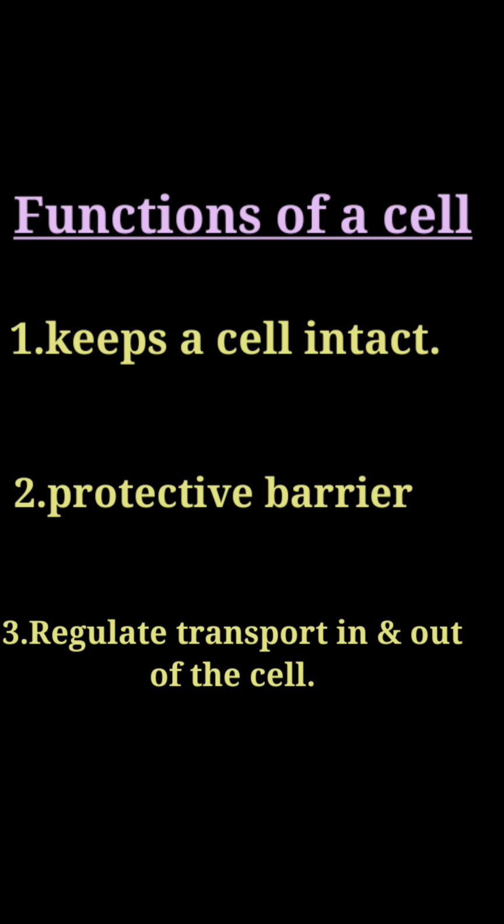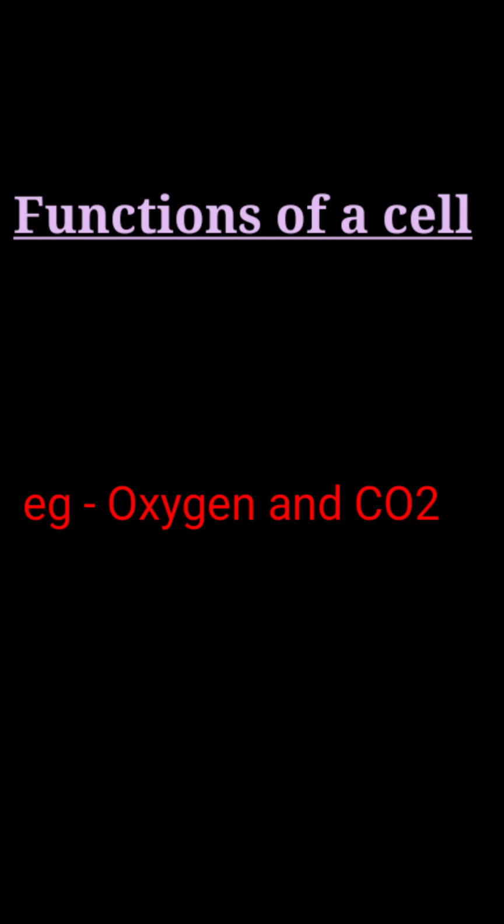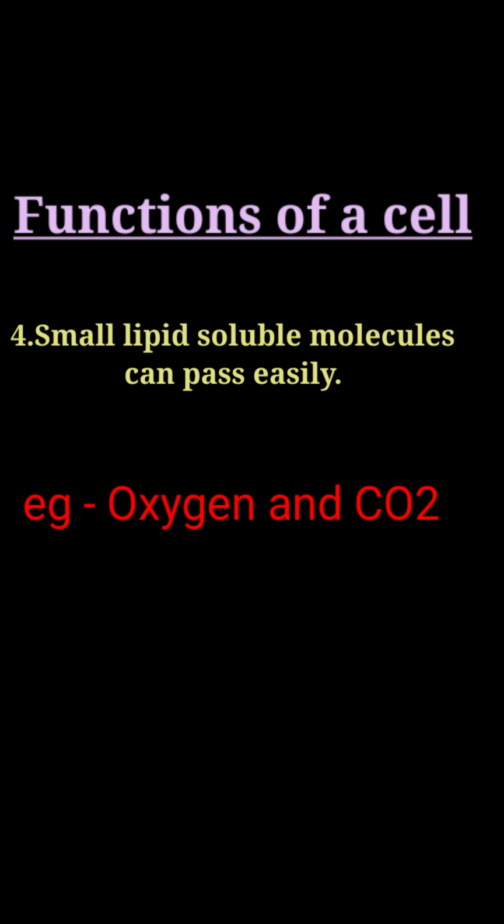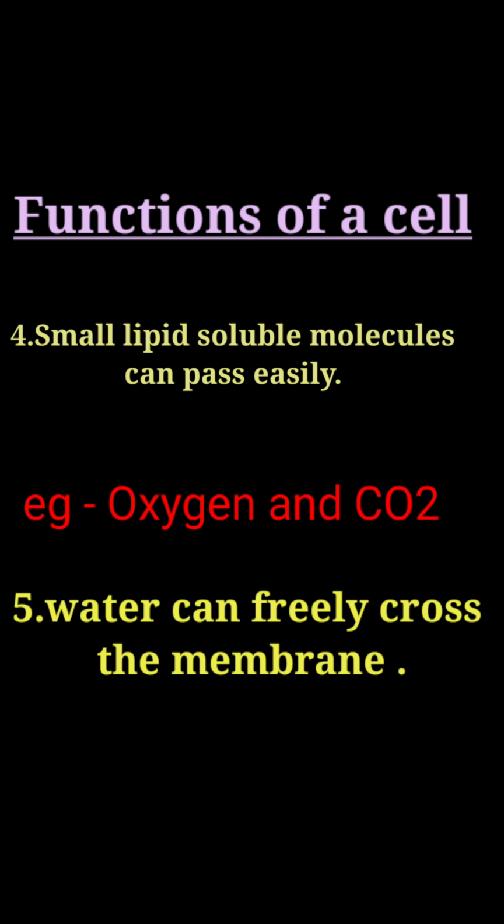Function of a cell membrane: first, keep a cell intact. Second, protective barrier. Third, it regulates transport in and out of the cell. Fourth, small lipid-soluble molecules can pass easily, that is oxygen and carbon dioxide. Fifth, water can freely cross the membrane.